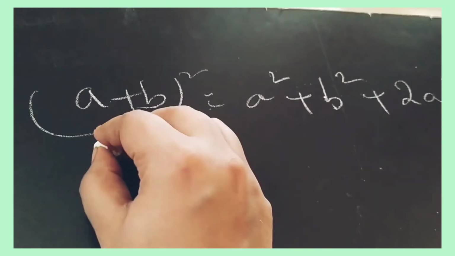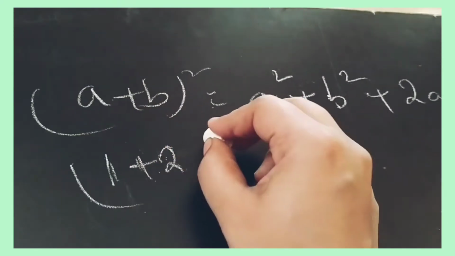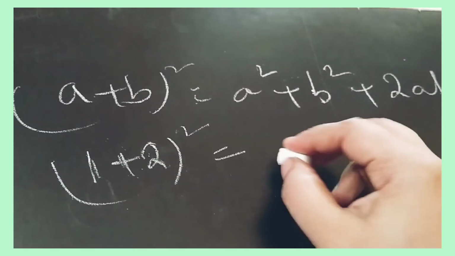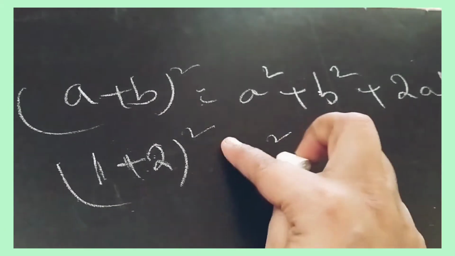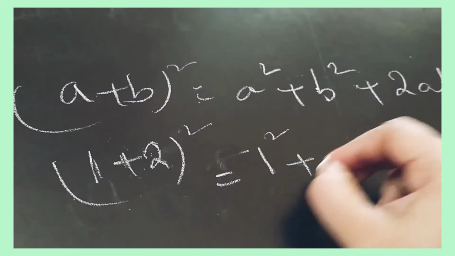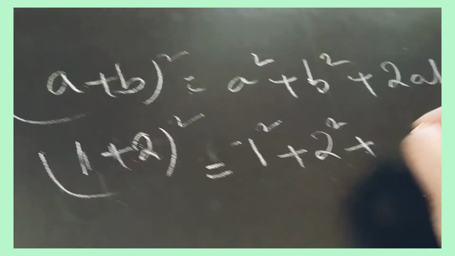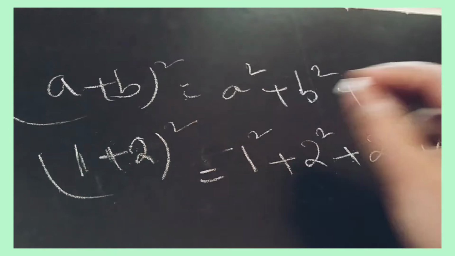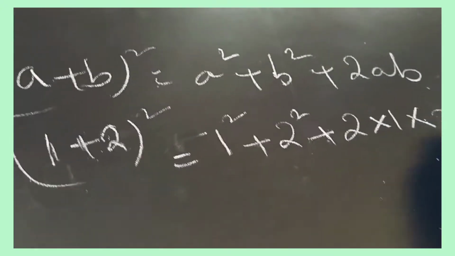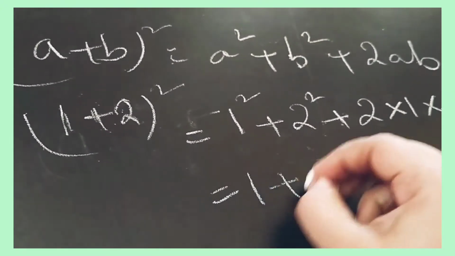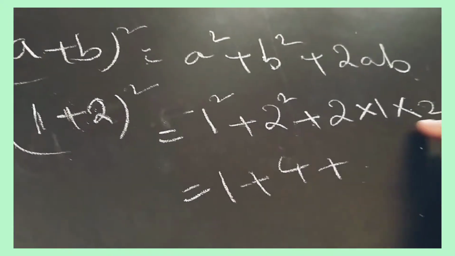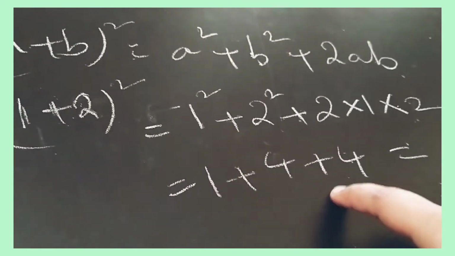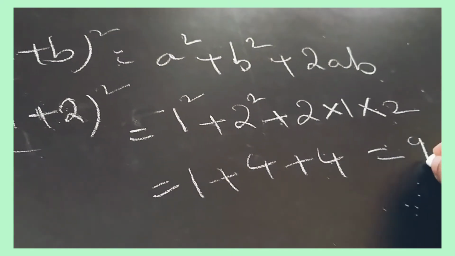If we take (1 + 2) whole square, here a is 1 and b is 2, so it is 1 square plus 2 square plus 2 into 1 into 2, which is 1 + 4 + 4, so it is 9.